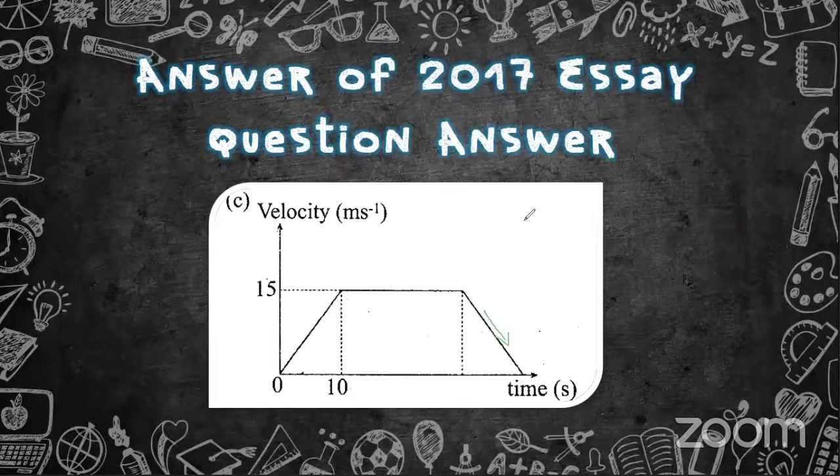What is displacement? Again, going for the very basics. Displacement is the shortest distance between 2 points. Let's assume a person is traveling from Colombo to Kandy, and the shortest distance between Colombo and Kandy is 100 meters.